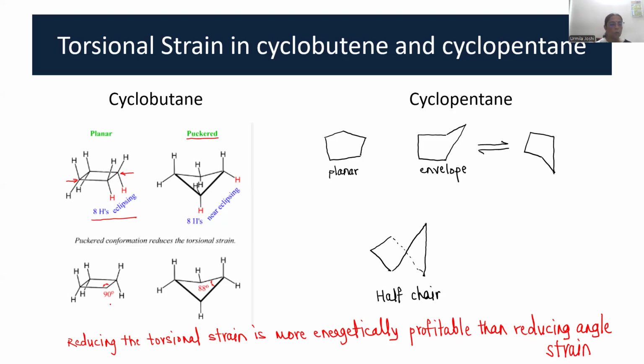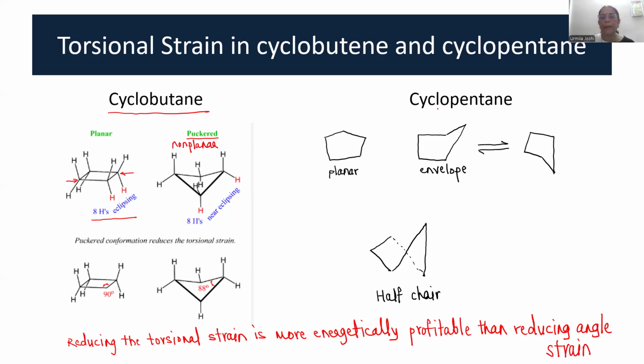The answer is no. Reducing the torsional strain is energetically more favorable or profitable than reducing the angle strain. And therefore, cyclobutane also tries to remain in a puckered or non-planar conformation.